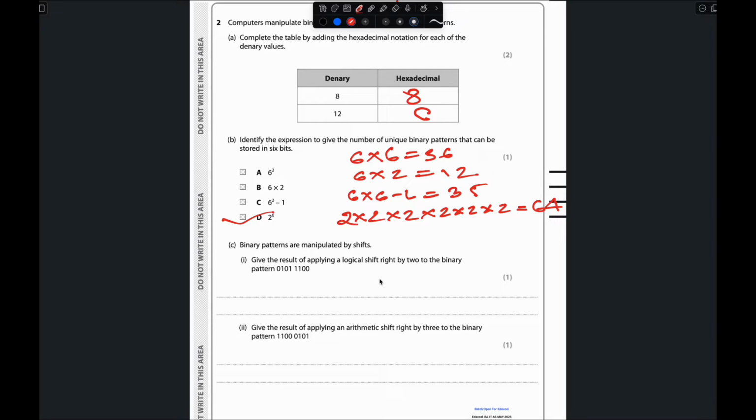When it comes to logical shift, it always adds 0. When it comes to arithmetic shift, it always adds 1. For this one, they mention 2 on the binary pattern, so we have to add 2 zeros, and since it shifts to the right, we add them on the left: 0 0 and then 0 1 0 1 1 1 0 0.